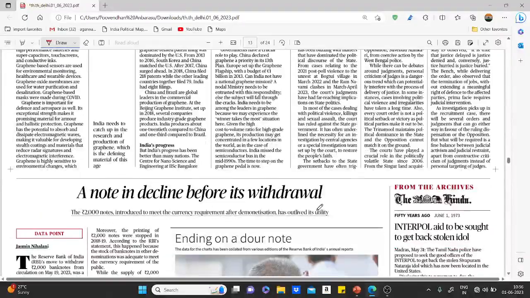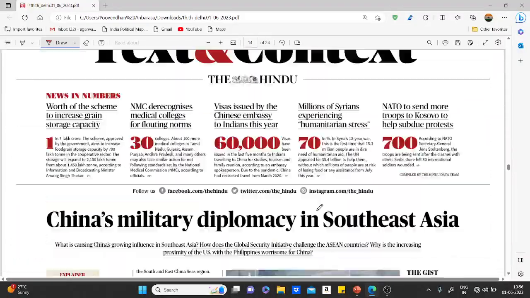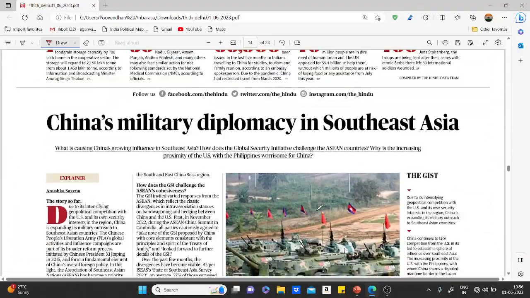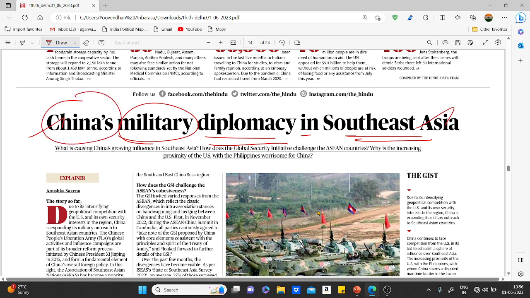Right, and the next one is a very interesting article which comes under your text and context: China's military diplomacy in Southeast Asia. Very interesting because in recent days there have been a lot of initiatives taken by China in terms of enhancing engagement in the South Asian region. Right.